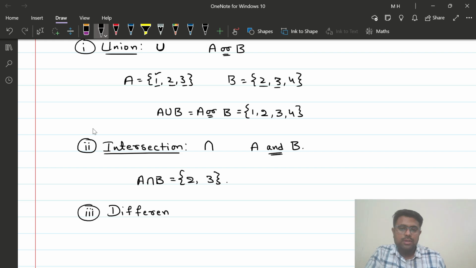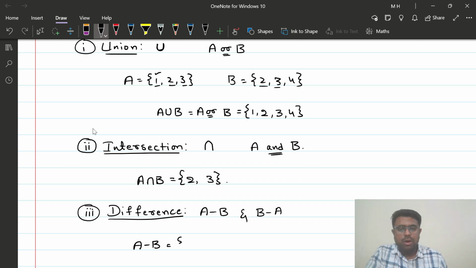What do you mean by the difference of two sets? It is the set subtraction. You can also call it a set subtraction. It is denoted by A minus B or B minus A. I'll tell you why. What is A minus B?